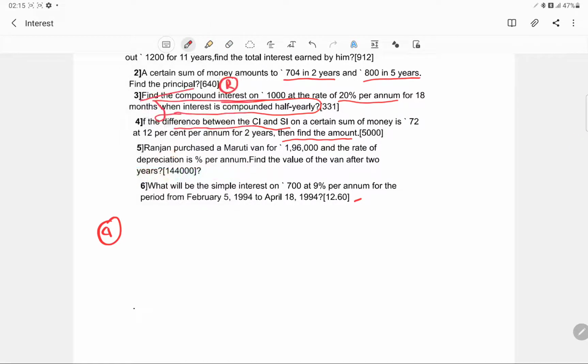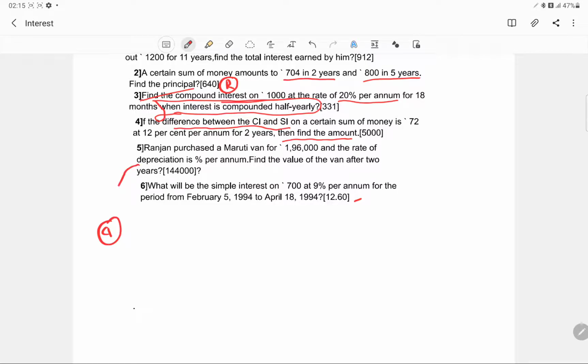Okay, Ranjan purchased a Maruti van for this, and the rate of depreciation is this. Find the value of the van after 2 years. And always see, whenever interest is not mentioned, then take it as simple interest.